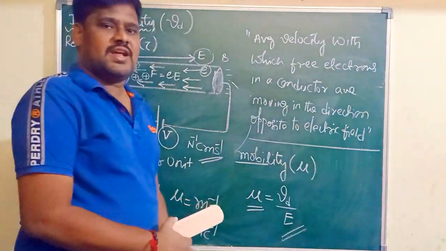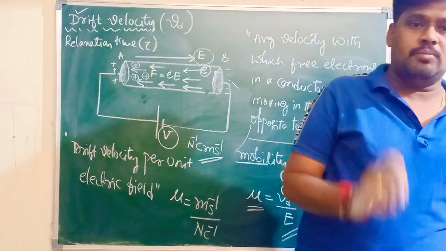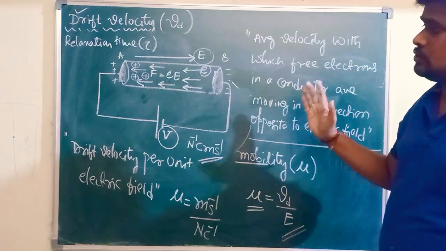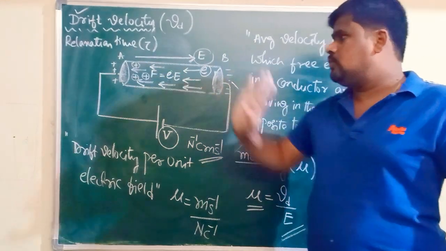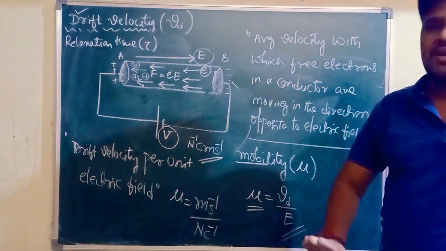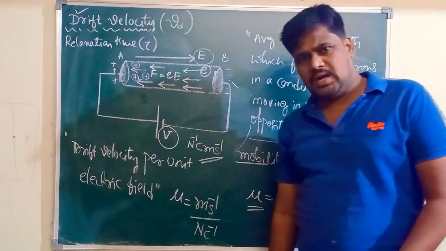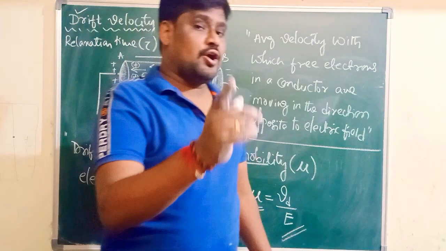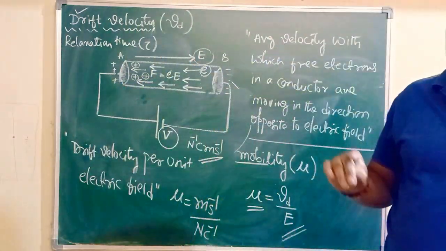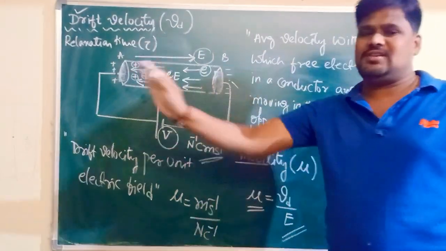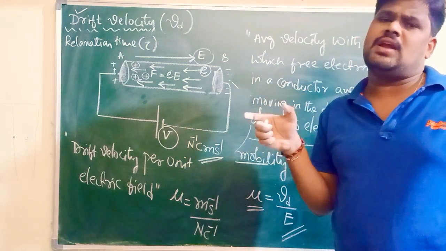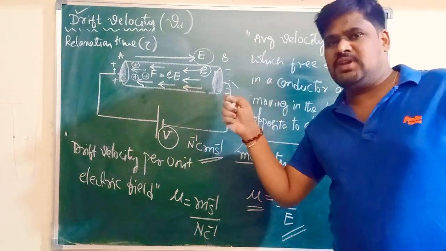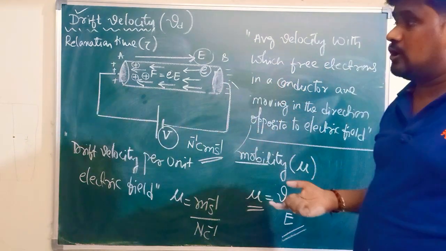What is relaxation time? The time interval between any two successive collisions between an electron and a positive ion in a metal, we'll call it the relaxation time. During that period of time only, the electron can move with a uniform velocity. Only in that time the speed or velocity is uniform.